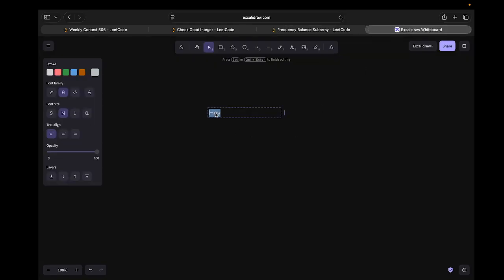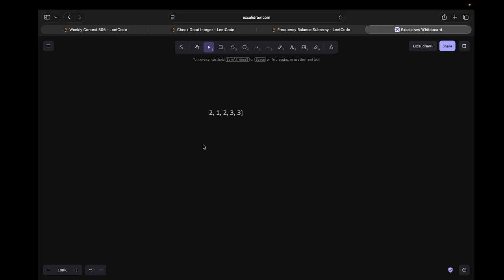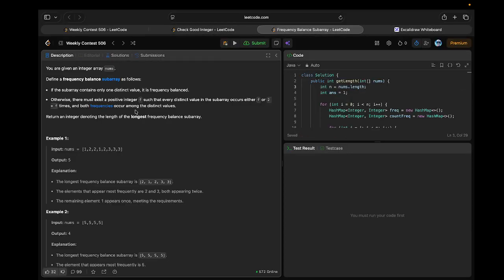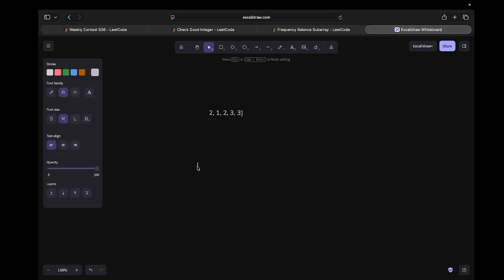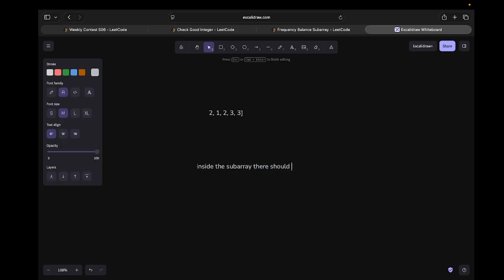In the problem statement they have clearly mentioned that there must exist a positive integer f such that every distinct value in the subarray occurs f or 2f times. This means that in the subarray we are going to form, there should be only two types of elements: those that occur f times, and those that occur 2 times f times.